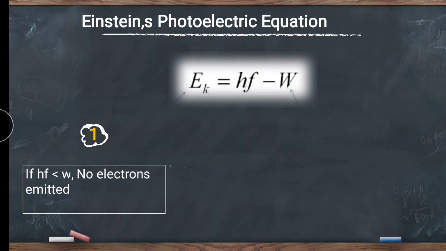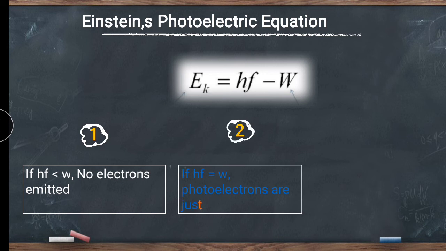So let's see the second case. The second case is hf is equal to W. That means if both these values, that is work function and hf, have the same value, then in that case photoelectrons are just emitted. What is meant by photoelectrons are just emitted? That means whatever electrons are there in the cathode plate, they just come out of the cathode plate, right? So this is the starting of the photoelectric effect.